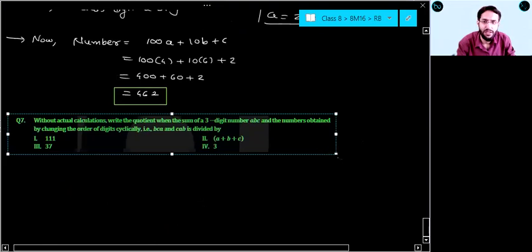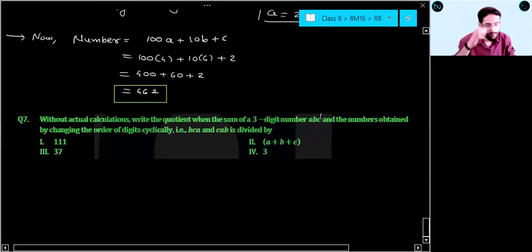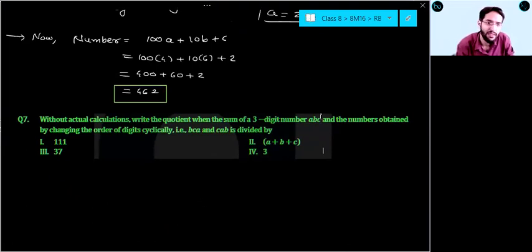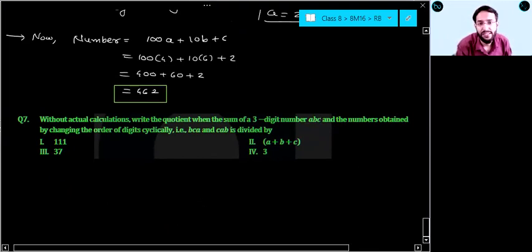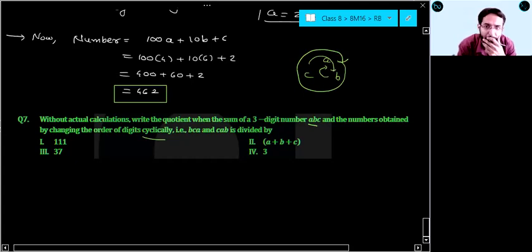See question number 7 on screen, everyone. Without calculations, write the quotient when the sum of the 3-digit number ABC and the numbers obtained by changing the order cyclically. Cyclically means after A it should be B, right? This is called a cycle, A, B, C. If I am writing in terms of this cycle, then the cycle should be the same, A, B, C. So you can either take BCA or you can take CAB. Are you getting my point? The cycle should be the same. So without actual calculation, you don't have to calculate here.